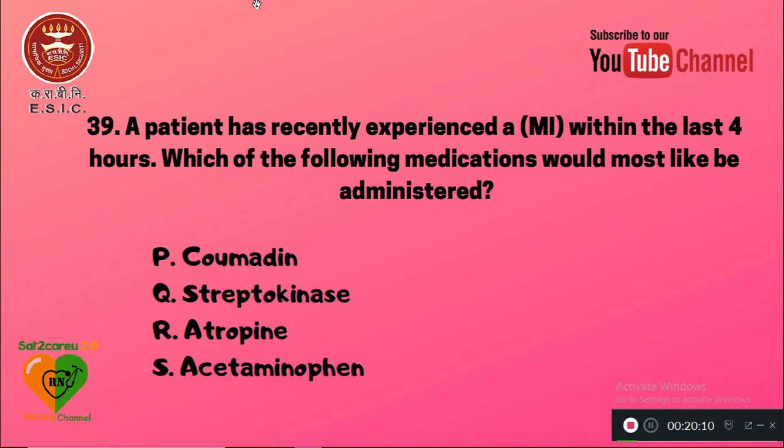39. A patient has recently experienced a myocardial infarction within the last 4 hours. Which of the following medications would most likely be administered? P is Coumadin, Q is streptokinase, R is atropine, S is acetaminophen. The right answer, streptokinase, should be administered to the client who experienced a myocardial infarction within the first 4 hours after the attack.